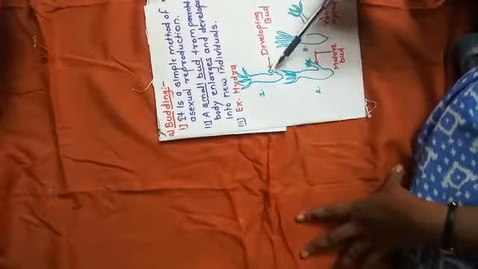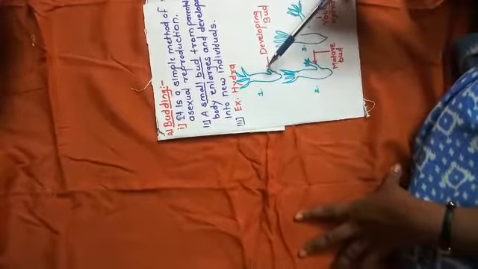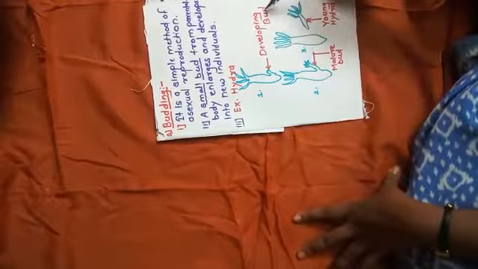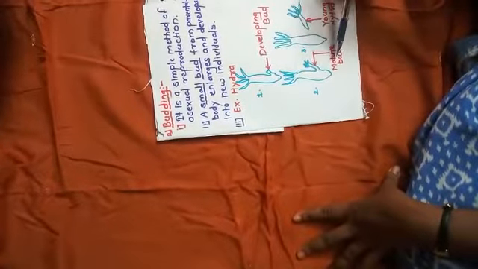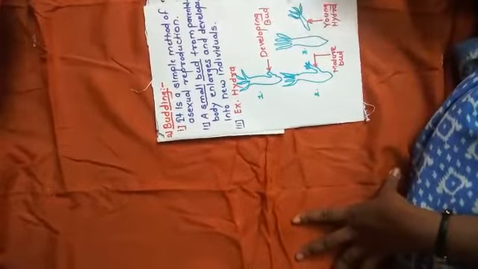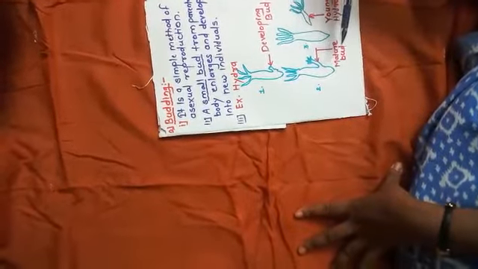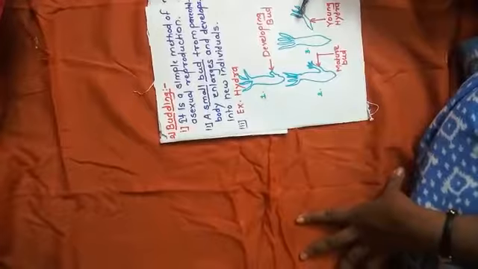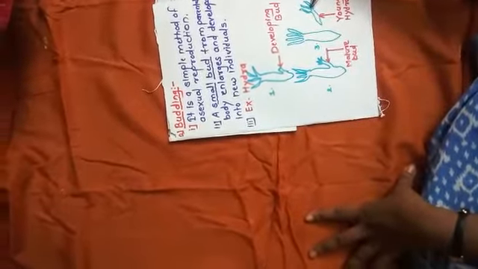Now, in the first phase, the small outgrowth which is called a bud, that is a developing bud. In the second, it is a matured bud, and in the third diagram, during favorable conditions, this matured bud separates and develops into a new individual, that is a young hydra.